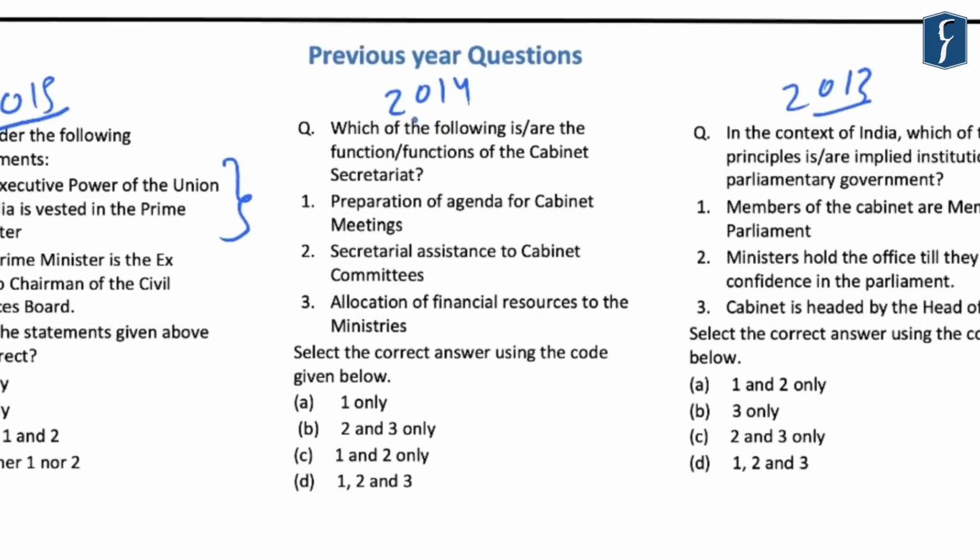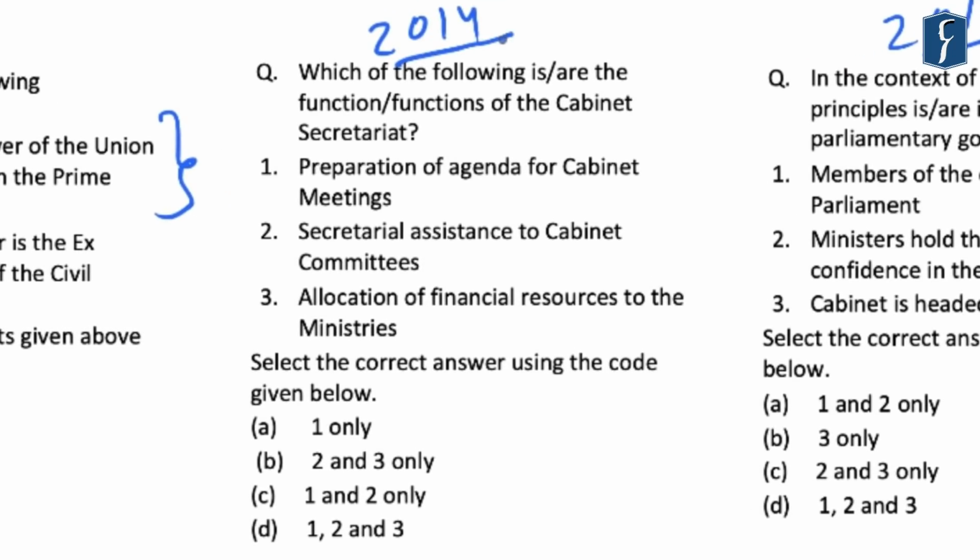Further, if you look at this question that was asked in the year 2014, it was related to the functions of the Cabinet Secretariat. Now, in this, if you knew that the allocation of financial resources to the ministries is not a function of the Cabinet Secretariat, you can easily eliminate the options B and D. And by this, you can zero down the options to 2, that is A and C.